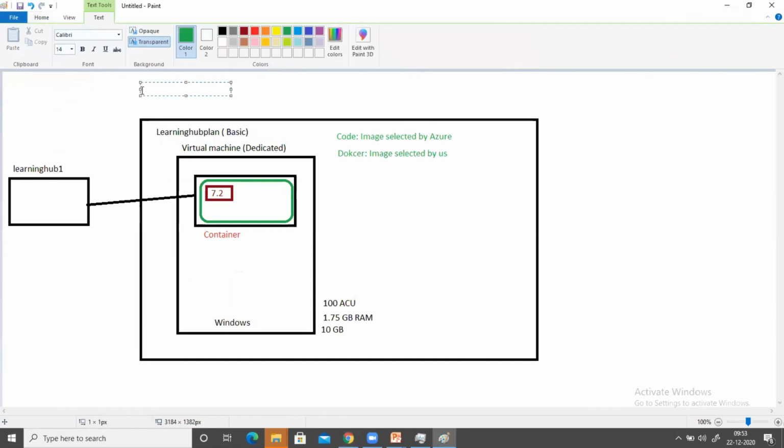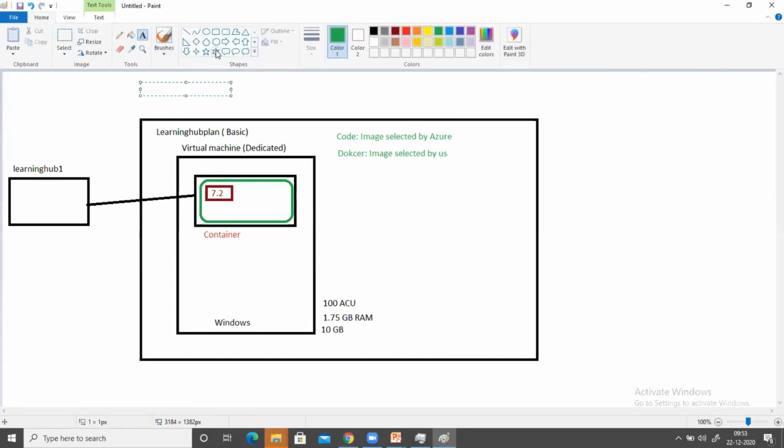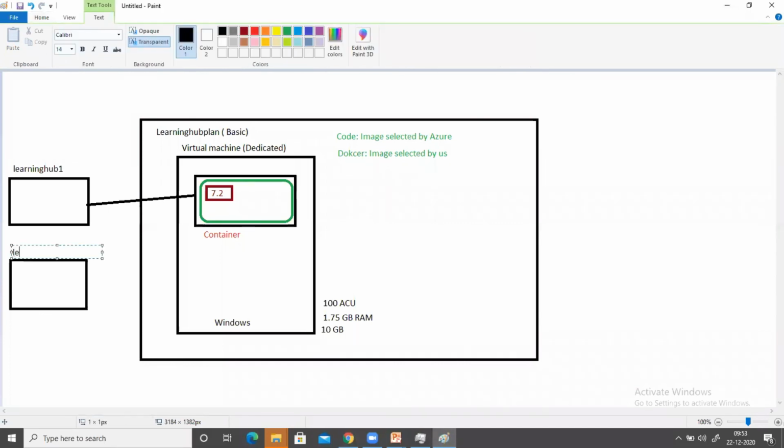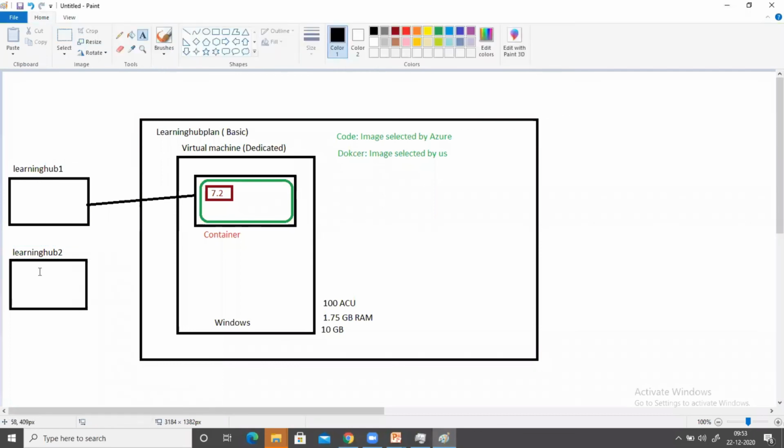Suppose now you want to deploy a second application for your company. What you can do is create one more app service, and let's say the name of this app service this time is Learning Hub 2. When you are deploying this app service, what will happen in the backend?